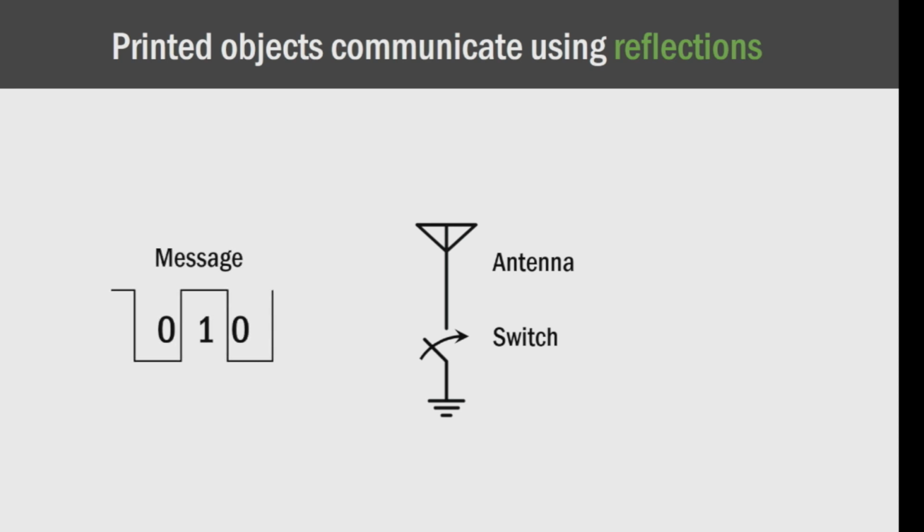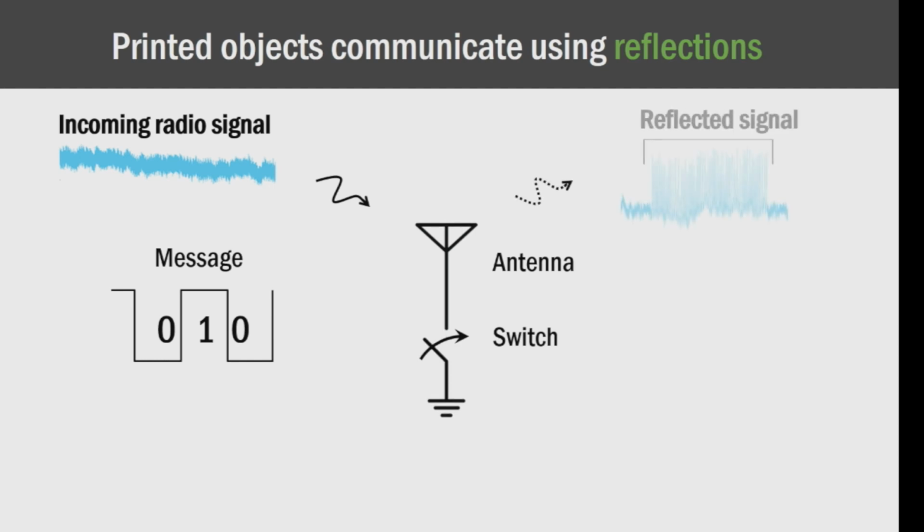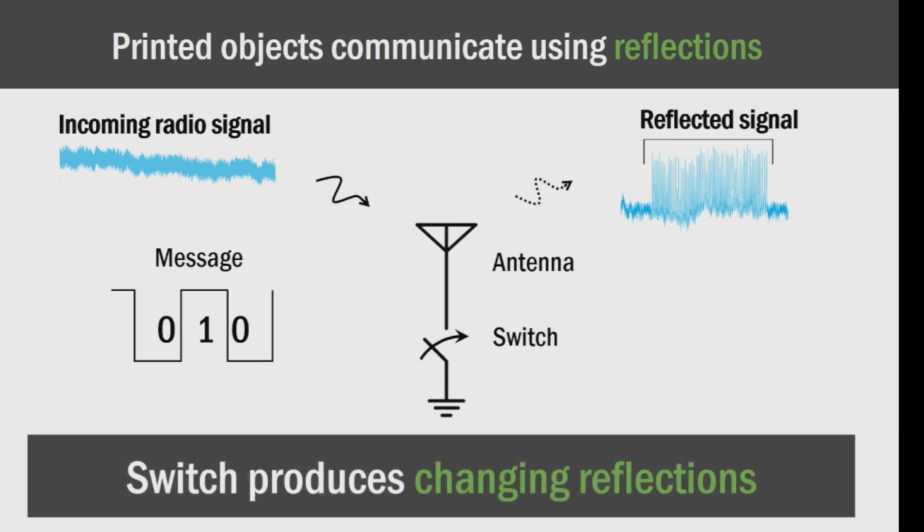The way this works is we have an incoming radio signal that hits this antenna, and then when we toggle our switch on and off, that changes how that antenna absorbs or reflects a signal. And so by controlling that switch, we can produce a changing reflection over time and use that to communicate information.